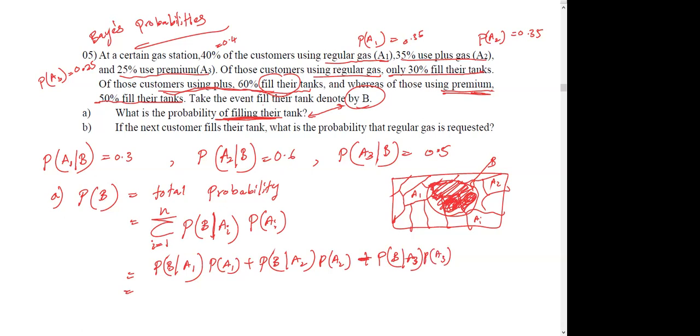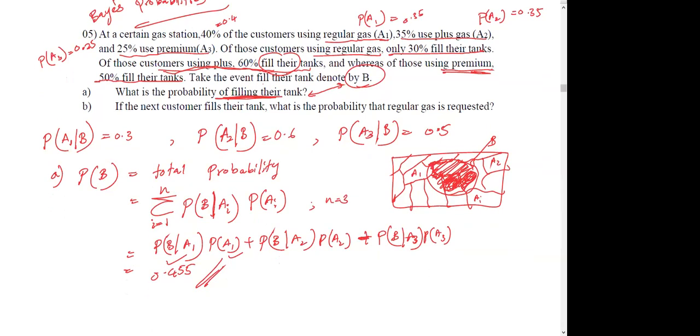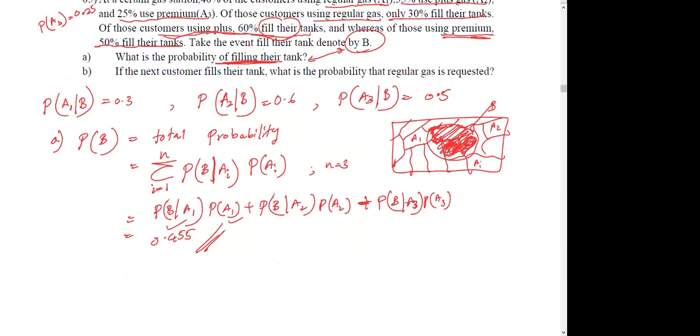Once you plug in the values for these individual terms, you can easily find it. Everything is here. So plug in the values and finally you get 0.455. Clear? Here you have n equals 3, only 3 events. So this is the total probability question, part A.